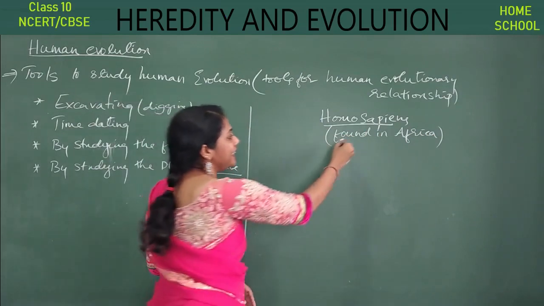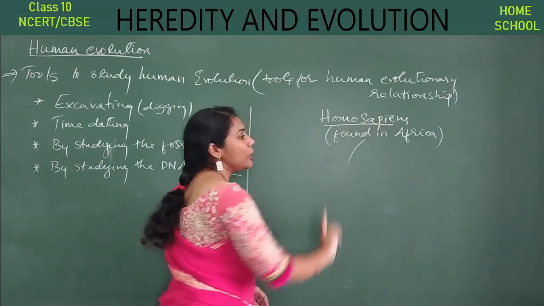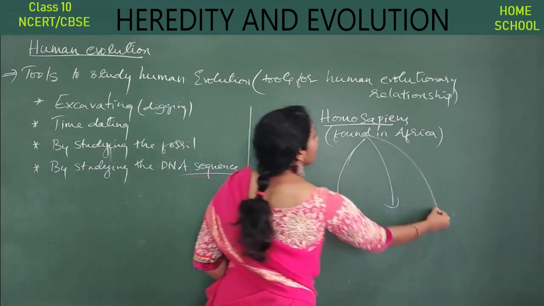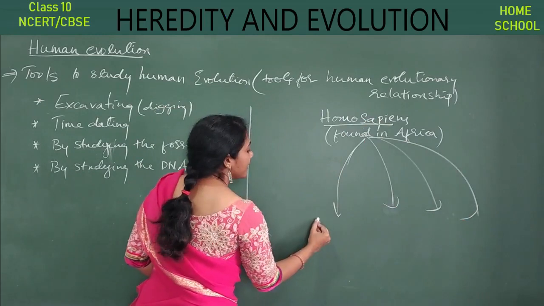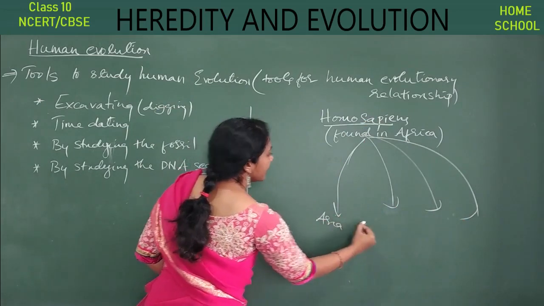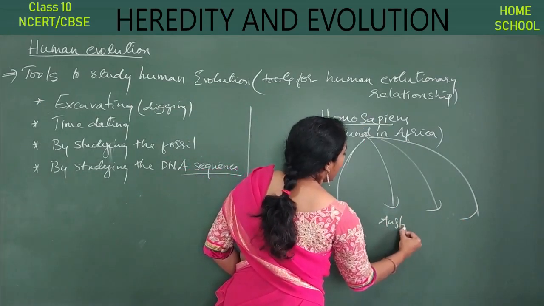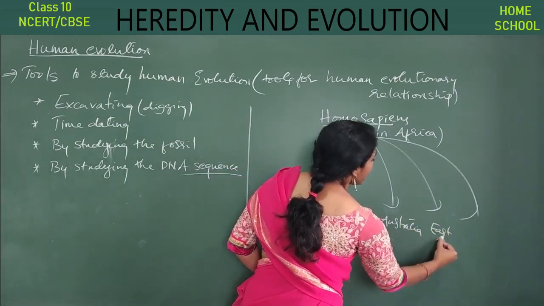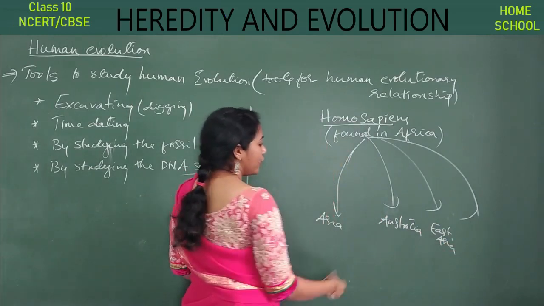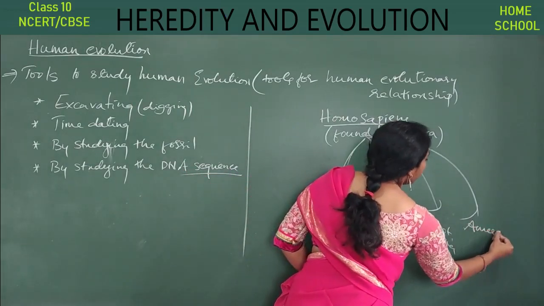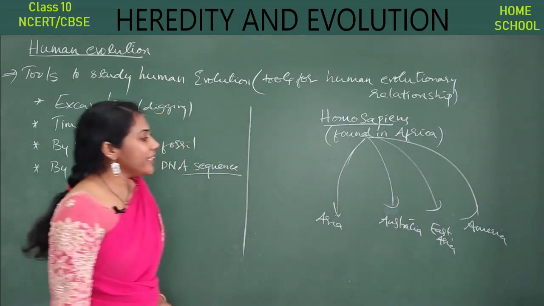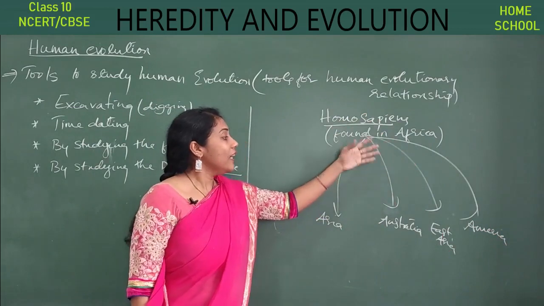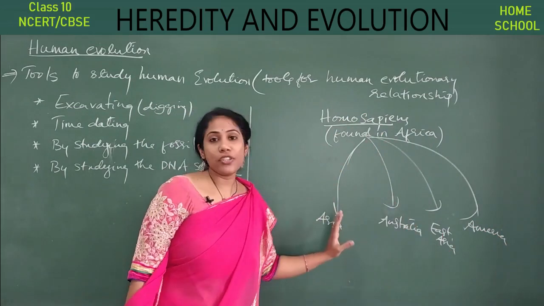And later they started moving to other parts of the world, guys. Some started moving to Asia, some to Australia, East Asia, West Asia, and everywhere. They started moving to America too, right? So to various parts of the world they started moving. As their number increased in Africa, they migrated to different regions of the world.